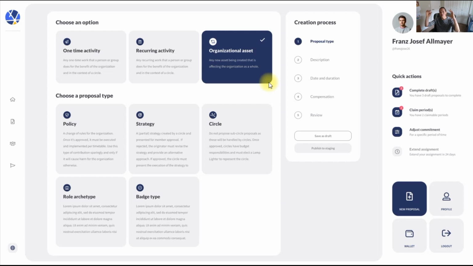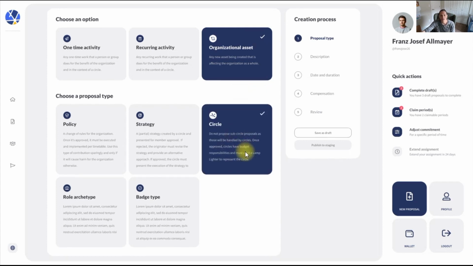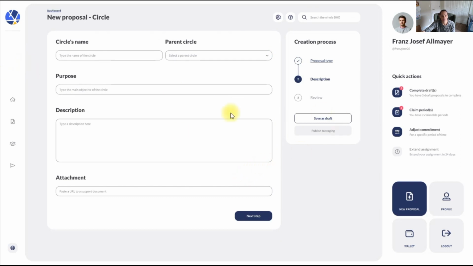So this is how groups can start with absolutely nothing, but then go through a predetermined governance process to create their organization. So maybe your organization, if you didn't use a template, starts with no circles. So in order to create a circle, you actually have to come here and click on the circle creation process and go through it, right? But we're not going to do that. So let me take you back.